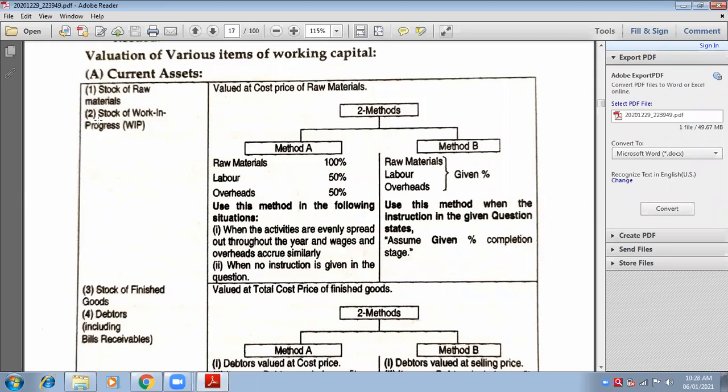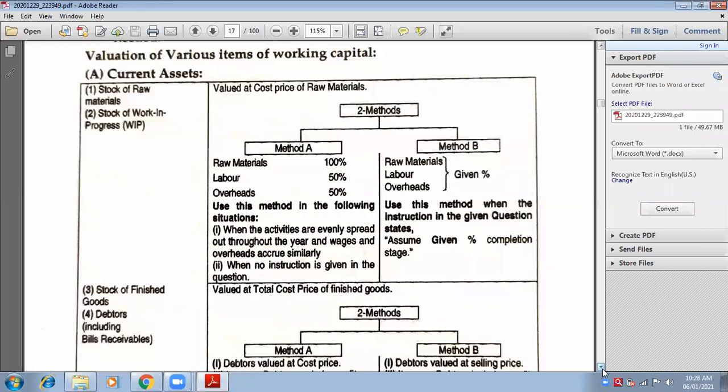Okay. What about WIP? WIP has three types of bases: raw material 100%, labor 50%, overheads 50%. I hope you remember what you have done in semester 3. Yes? So stock of WIP has three bases: raw material 100%, labor 50%, overheads 50%.